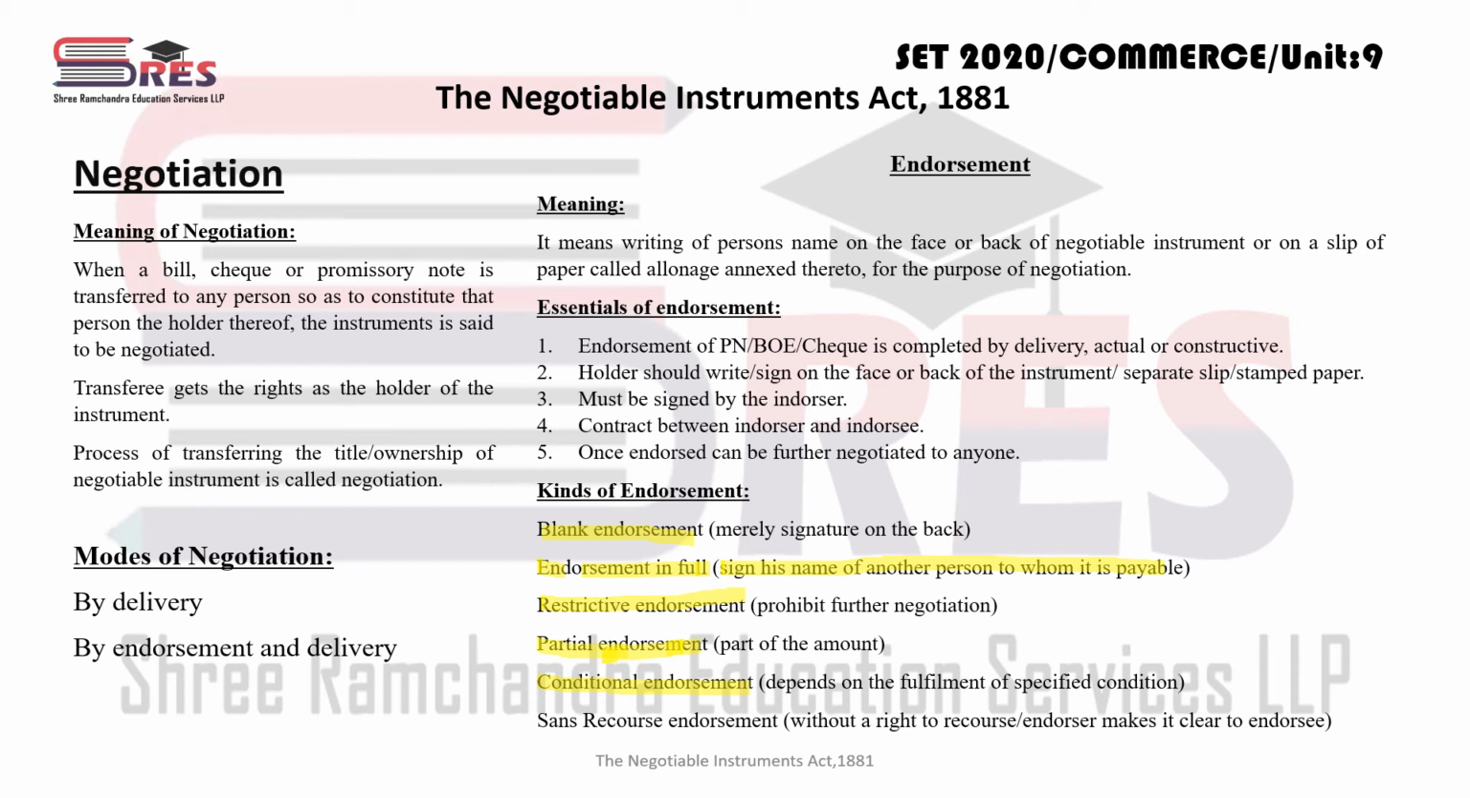And one is sans recourse endorsement, where the endorser makes it clear to the endorsee that he is not responsible for any kind of risk. Sans recourse means he is not taking risk. Who is not taking? The endorser is not taking risk. For example, suppose Mr. A endorses one negotiable instrument to be for 5 lakhs.